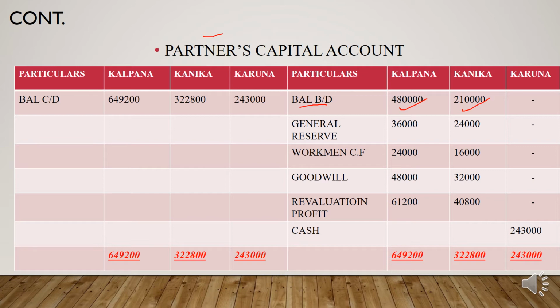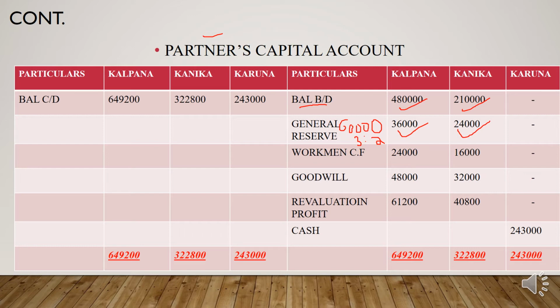So in your question, the general reserve amount is how much? Yes, 60,000. You need to distribute it to Kalpana and Kaniga in their old profit sharing ratio, that is 3:2. If you do so, you will get 36,000 and 24,000. Clear? Then again look into your balance sheet. What is the next adjustment?